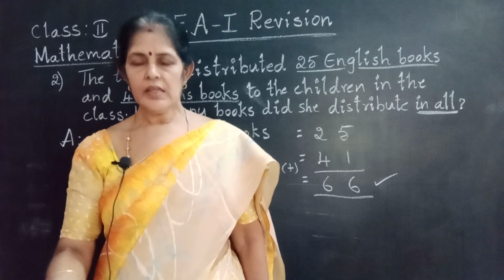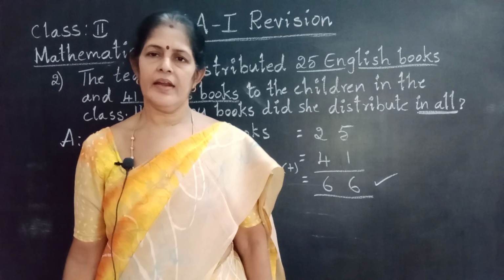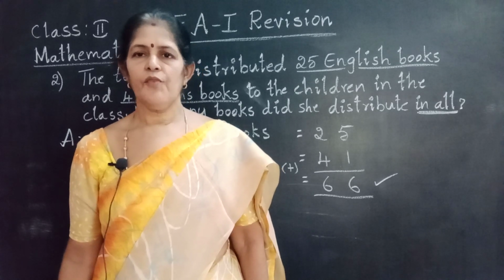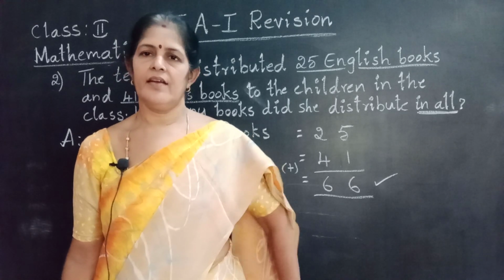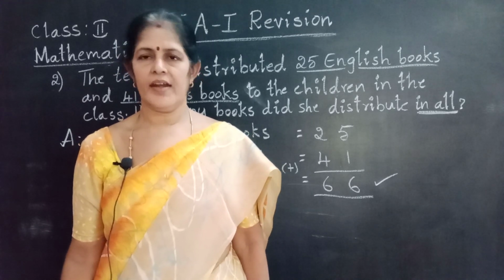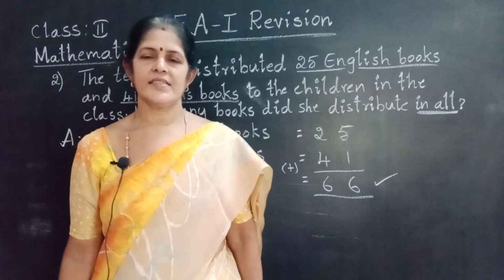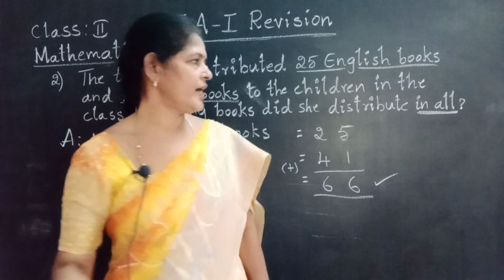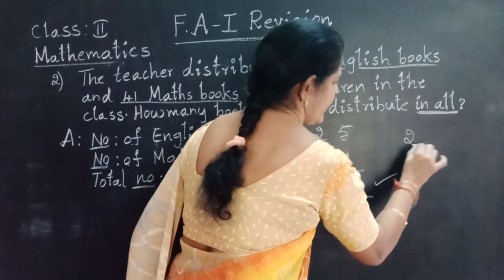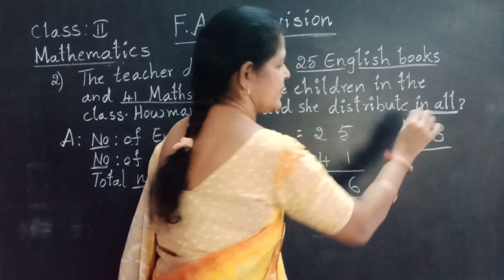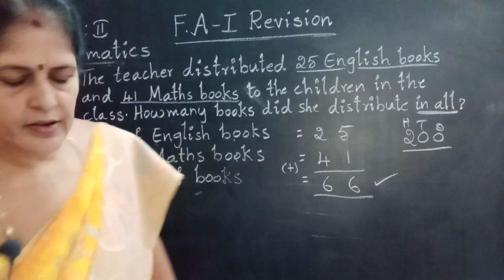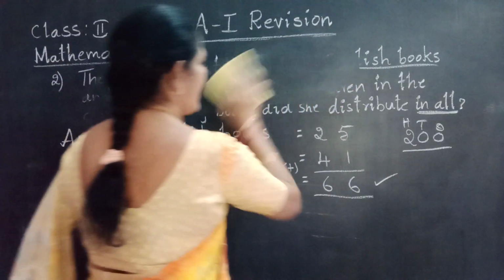Okay. Next, number name, number, expanded form. When we add 1 to 99, we get 100. 10 tens equal 100. Next, 200 means how to write 200? We are going to write 200 like this, no? Ones, tens, hundreds. These are known. Next one, tables and blanks.